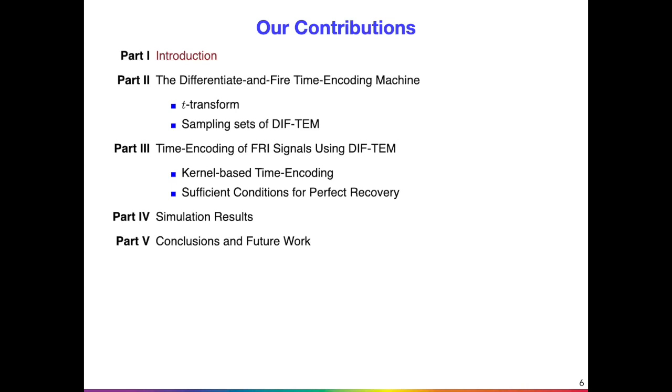In this talk, we enlist in detail the contributions of our paper. We will define the differentiate and fire time encoding machine, or DIF-TEM for short, and its properties. We will then see how FRI signals are encoded using the DIF-TEM. We will provide sufficient conditions for perfect recovery. We then move on to demonstrating the claims via simulation results, and in the end provide conclusions and future work.